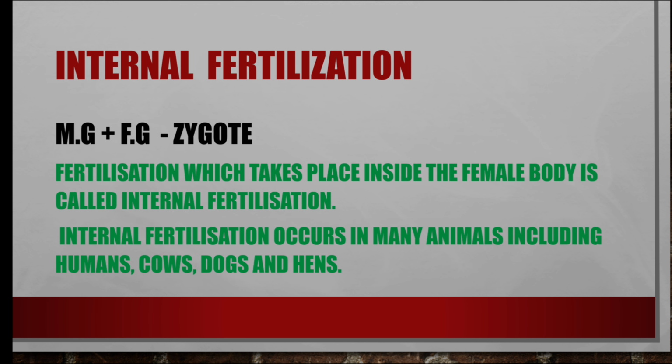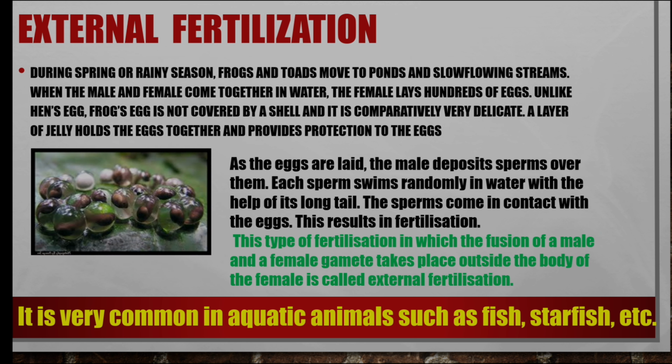Next we saw internal fertilization and external fertilization. Internal fertilization means fertilization that takes place inside the female body. It occurs in many animals including humans, horses, dogs and hens. And what is external fertilization?